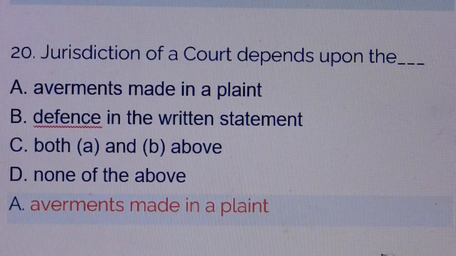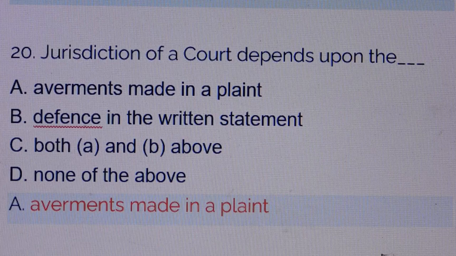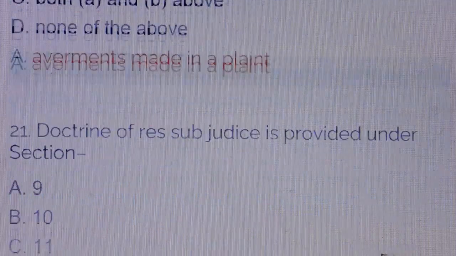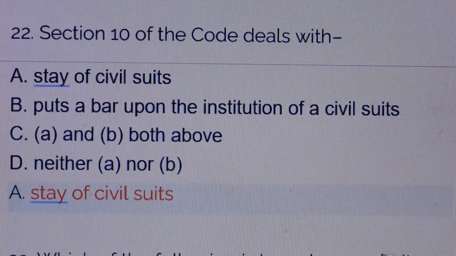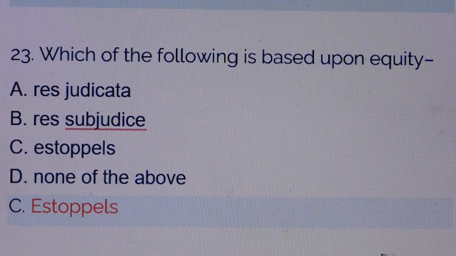Question number 20. Jurisdiction of a court depends upon the. Answer is option A, averments made in a plaint. Question number 21. Doctrine of res sub judice is provided under section. Answer is option B, section 10. Question number 22. Section 10 of the Code deals with. Answer is option A, stay of civil suits.